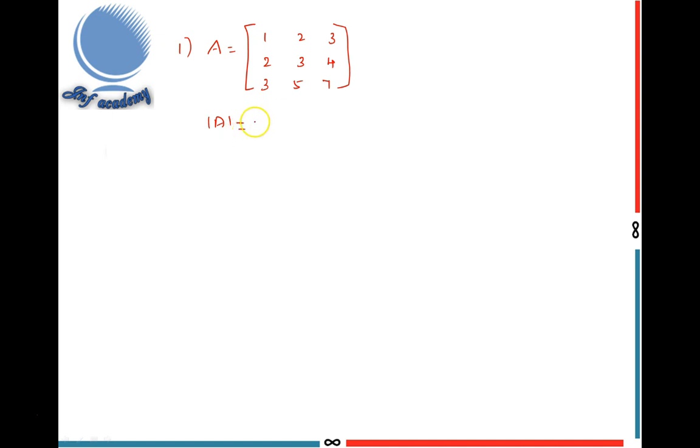First, I find the determinant of A. That is 1 into (21 minus 20) minus 2 into (14 minus 12) plus 3 into (10 minus 9). This is equal to 1 minus 4 plus 3 equal to 0. Here I got determinant A equal to 0. So rank of A is not equal to 3. That means rank of A is less than 3.